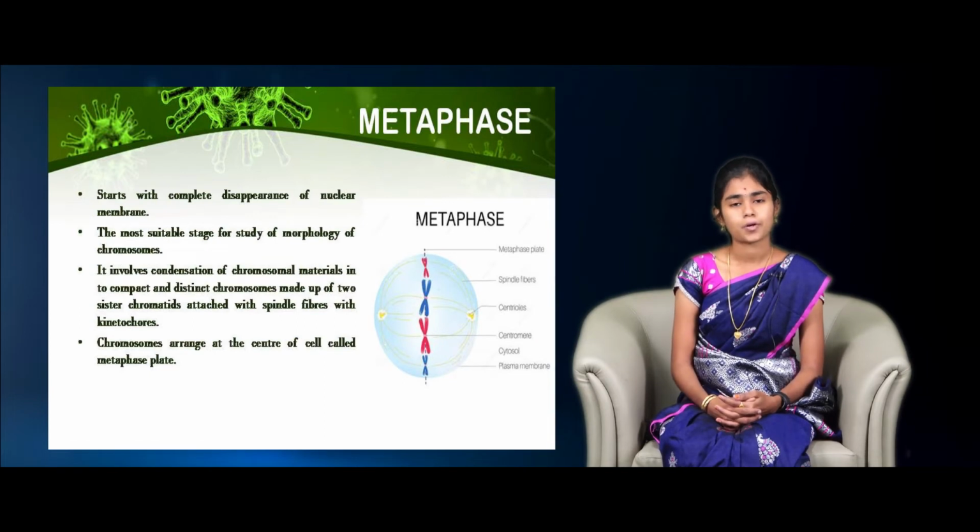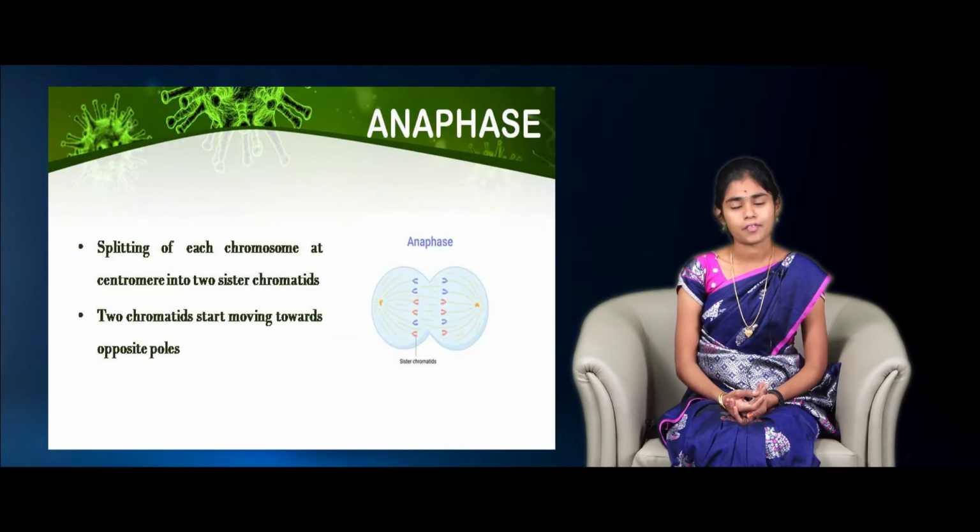In metaphase, the chromosomes line up at the center in attachment with the mitotic spindle fibers to form the metaphase plate. Here in this stage, we can view the chromosomes very clearly. Also, in this stage, the nuclear membrane completely disappears. In anaphase, the chromosomes which are attached to the mitotic spindle fibers move apart to the opposite poles. In simple words, chromosomes have four arms, two short arms and two long arms. One short arm and one long arm form one sister chromatid, right?